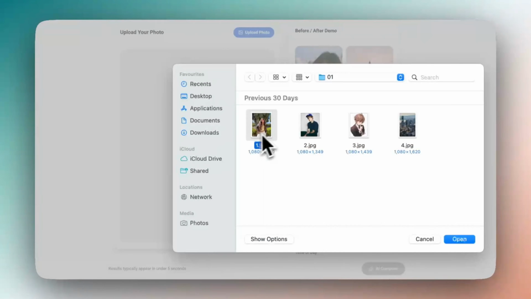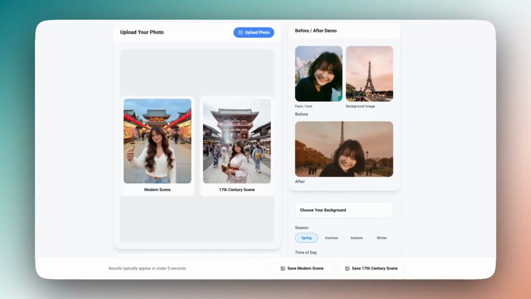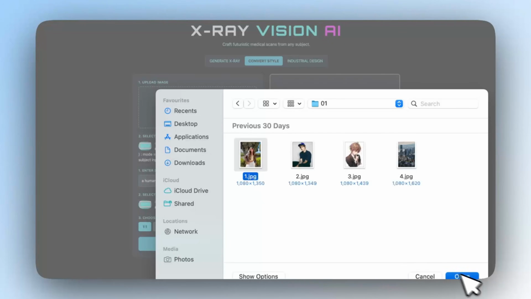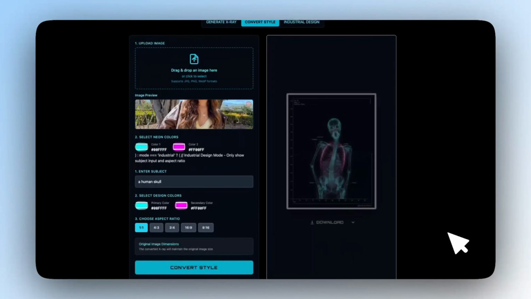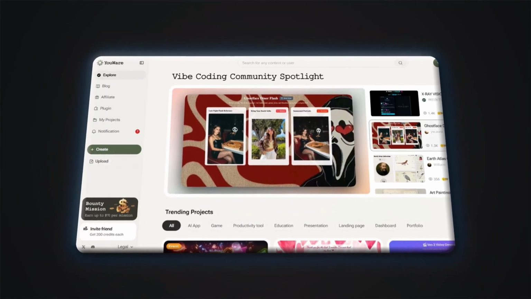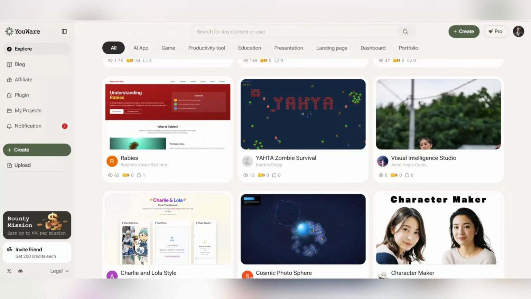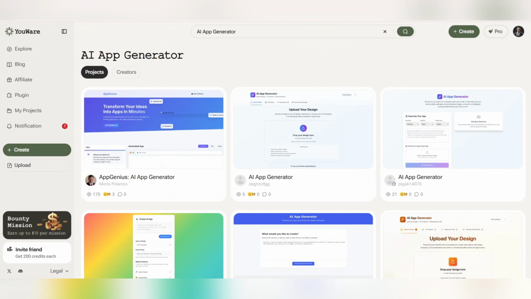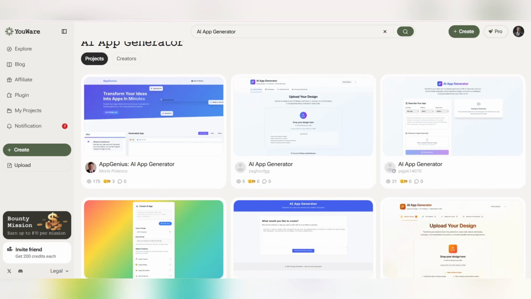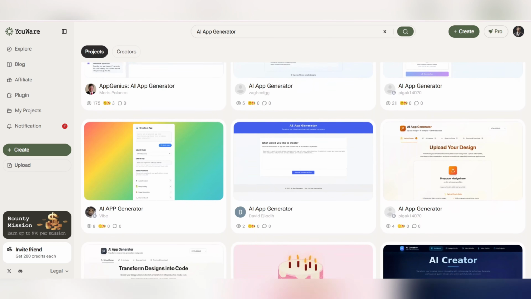Now that you've entered YouWare, it's time to explore the amazing features of this platform. Here, there's a dedicated tool for almost every type of AI project, making everything incredibly easy for you. To start, you can use the AI app generator. In this section, you can build advanced AI-powered applications just by giving instructions. No coding experience required. Simply write your idea, and YouWare will take care of all the design, building, and setup for you.